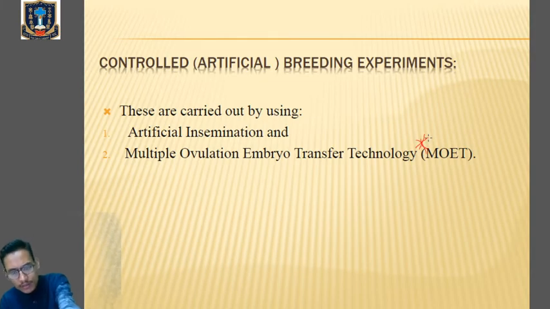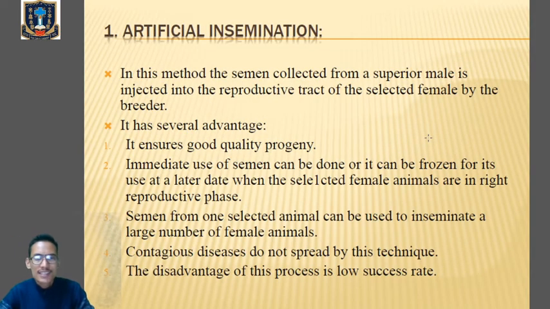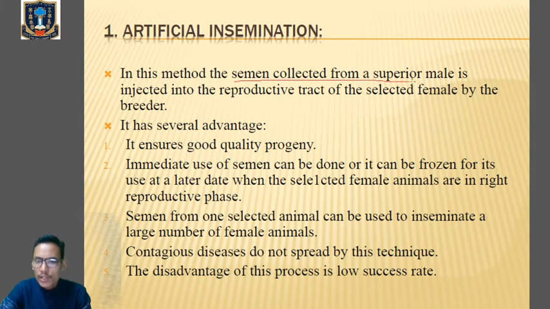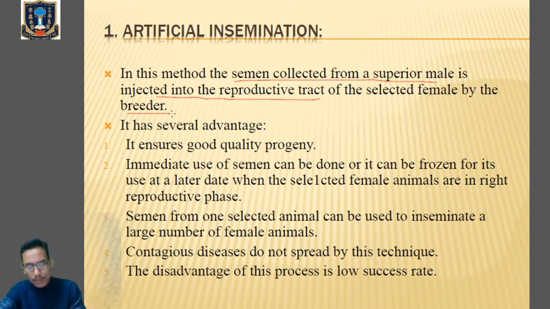So let's talk about artificial insemination. Even this we have learned in the first unit. In artificial insemination, we collect the semen from the superior male, and that semen is injected into the female reproductive tract by the breeder. Insemination means the semen is released into the female reproductive tract, but here the word means artificial.